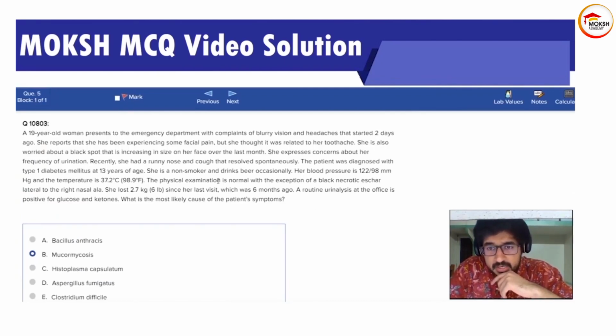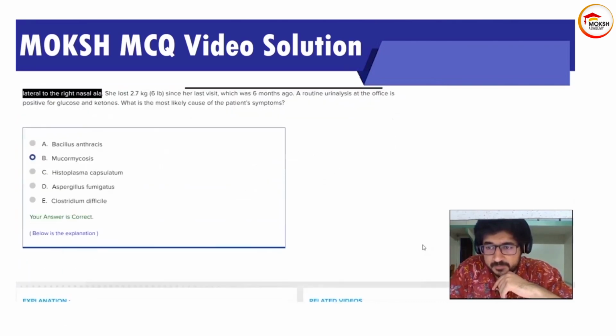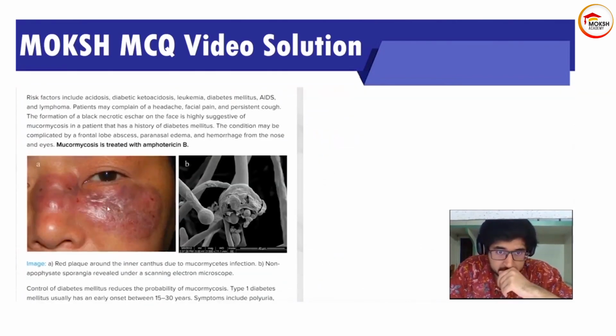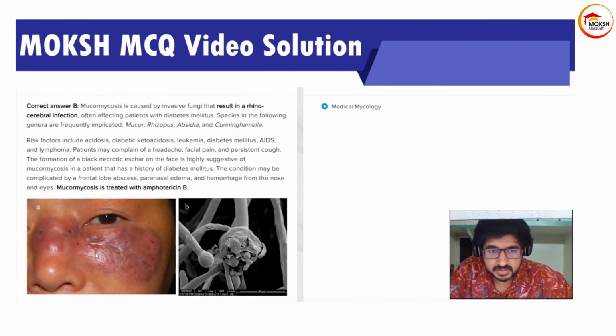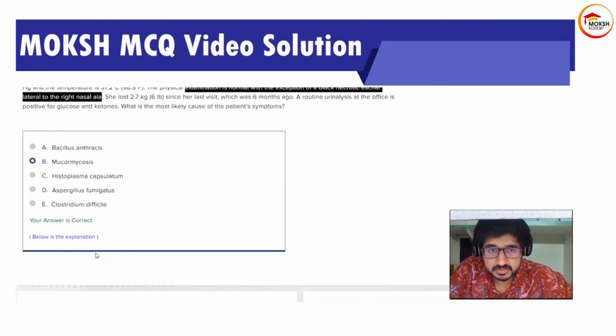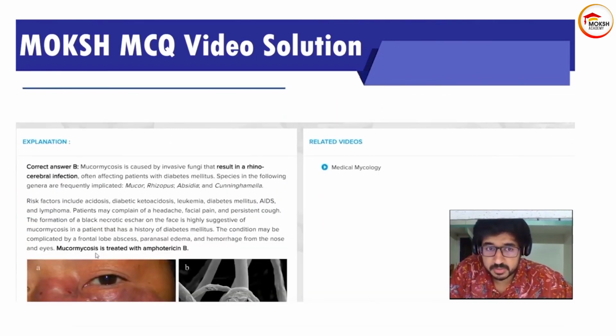And then as described over here, it's a black necrotic scar on the right nasal ala. So as shown over here, this is a black necrotic scar. This will eventually lead to degradation of the nose and your sinuses and everything over here. Okay. So basically this is referring to mucormycosis. Mucormycosis is very common in diabetic patients and in immunocompromised patients, your COVID patients and acidosis and all that stuff. All right.